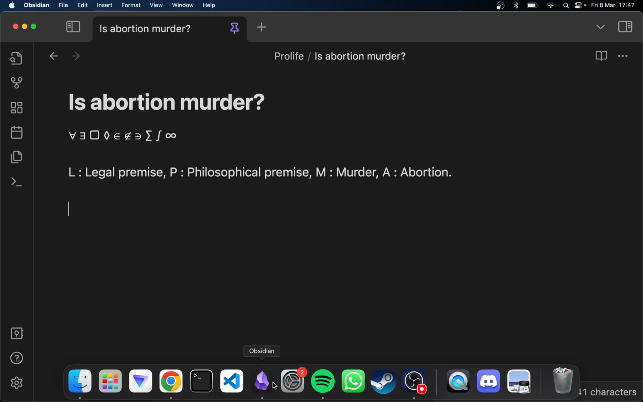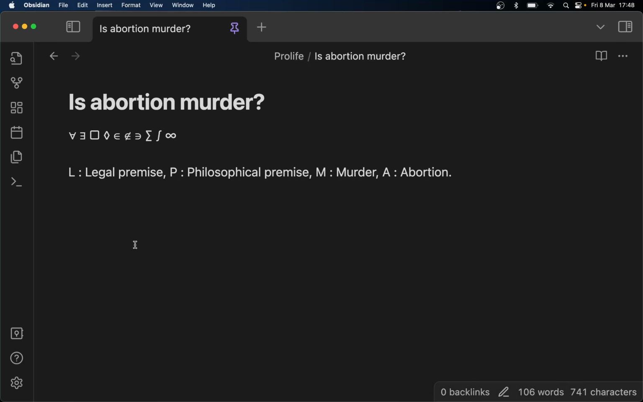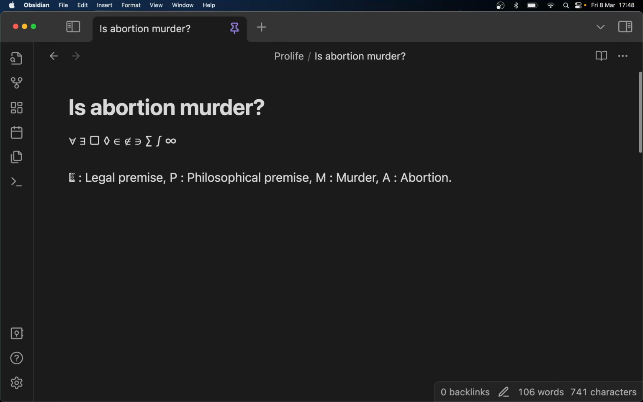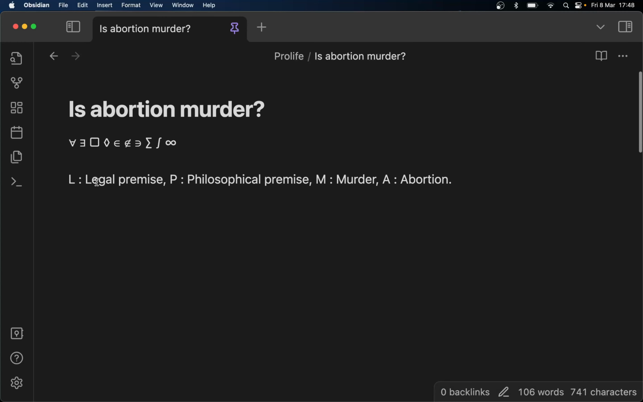I'm going to start off by examining it logically from the pro-abort side. So we're going to look at the logic of why abortion is not murder, and then we'll look at the logic of why abortion is murder, and we'll compare the two. So I've set up four variables: L for legal premise, P for philosophical premise, M for murder.